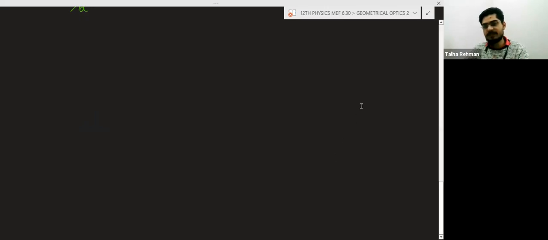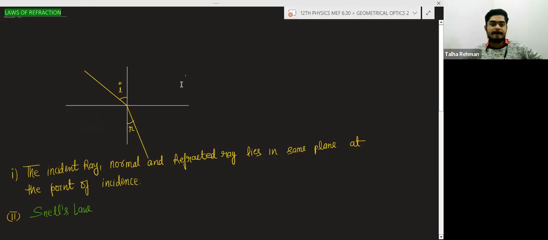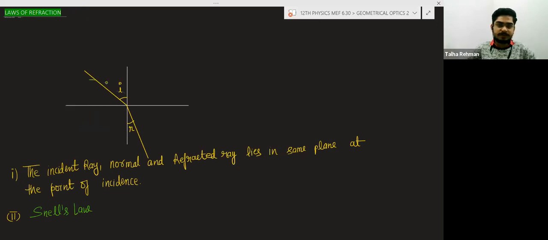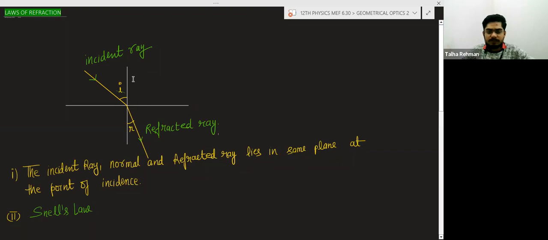Reflection and refraction are two different things. So this is the incident ray, and this is the refracted ray, and this ray is traveling from one medium to another medium.